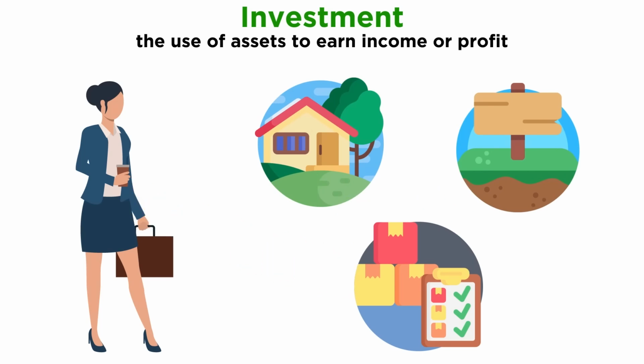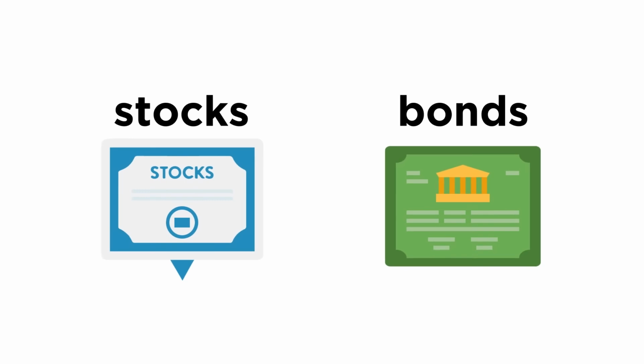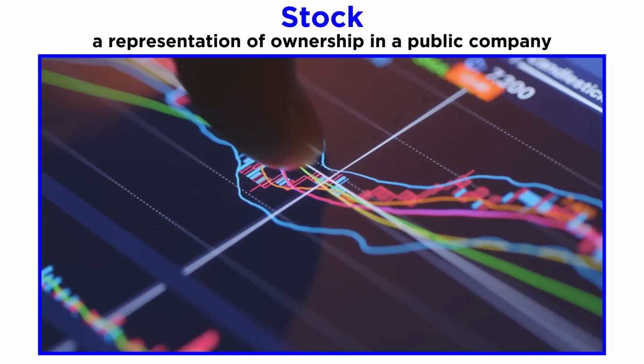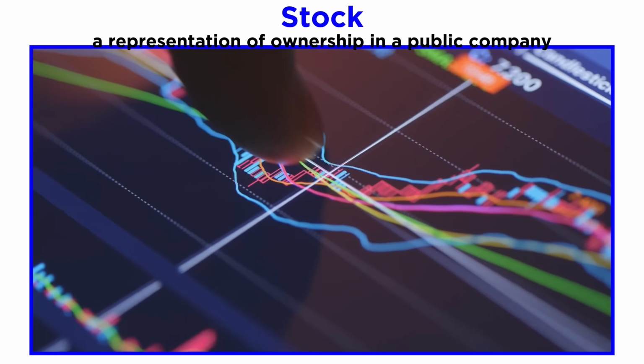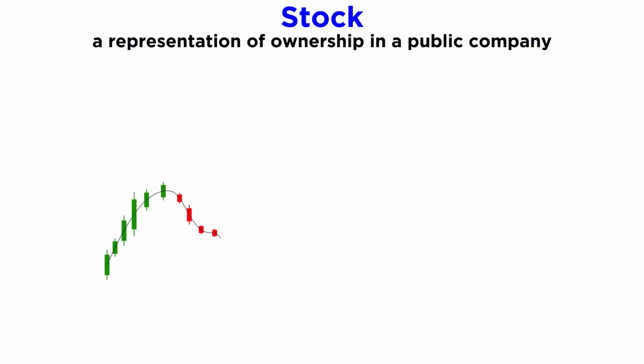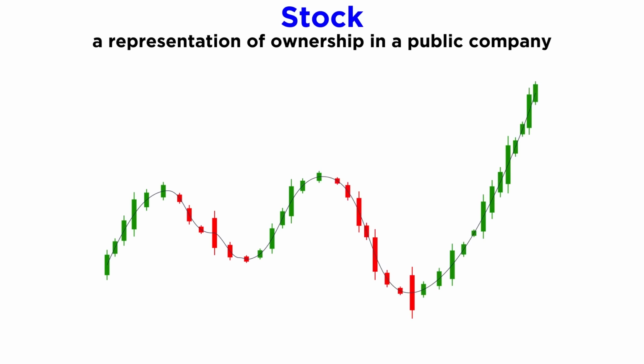Let's go over the basics regarding common ways that people invest. Stocks and bonds are two of the most common forms of investment. A stock is a representation of ownership in a public company. They can be risky to purchase as their prices can change dramatically and unpredictably, but often the bigger the risk, the bigger the potential reward.